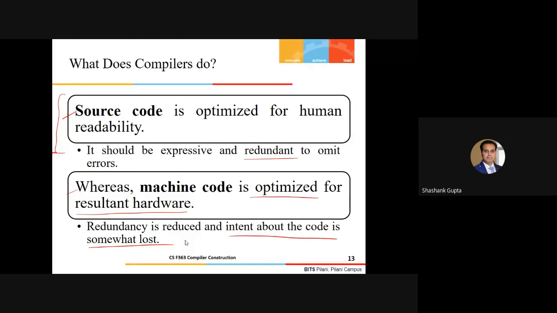So that is the difference. Only the representation differs, and the redundancy has to be reduced at the machine code level using certain processes of optimization. And obviously the intent about the code is somewhat lost, which is not true for the source code.